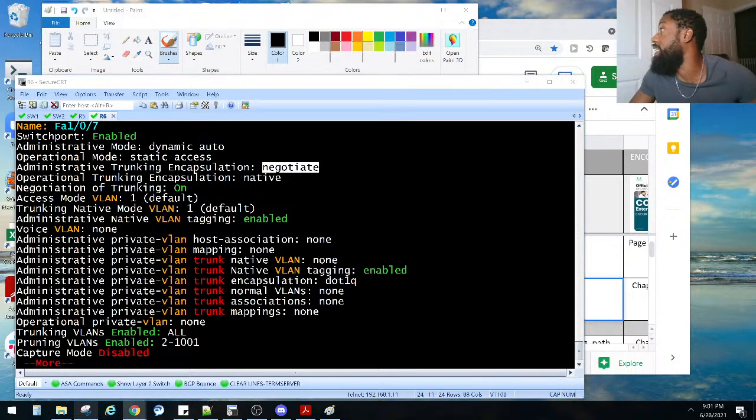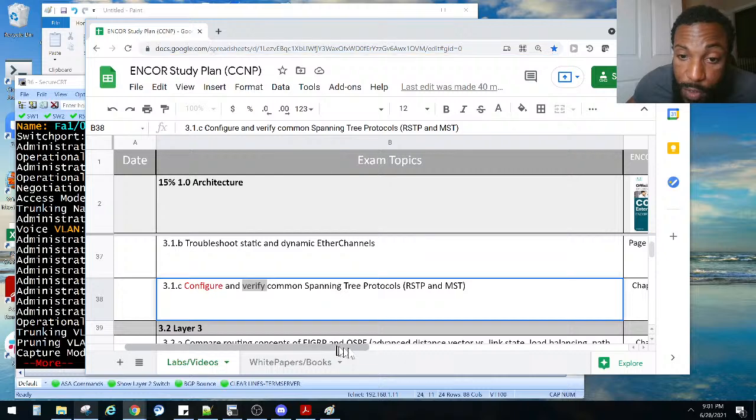Let's see here. Yes, Sam Rocky said it. Shout out to Sanford that's saying that. Negotiate. Exactly. And Aaron Lewis said, set the dynamic auto by default. Yes, it is set to dynamic auto by default. And like what Sam Rocky said, negotiate. So as I was doing my process of elimination, that's when I realized, yes, we have to set it to negotiate. And if we don't know the answer to that, that's what I love about this book right here that we're studying from. In case you're just tuning in, right? We're studying from this book right here.